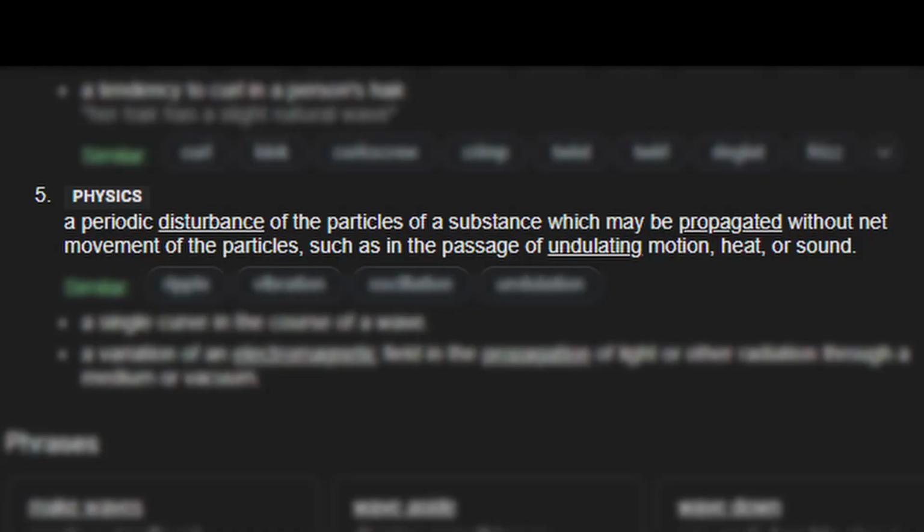Well, to get there, we first have to start with the question: what is a wave? The actual dictionary definition of a wave says that a wave is a periodic disturbance of the particles of a substance which may be propagated without net movement of the particles, such as in the passage of undulating motion, heat, or sound.